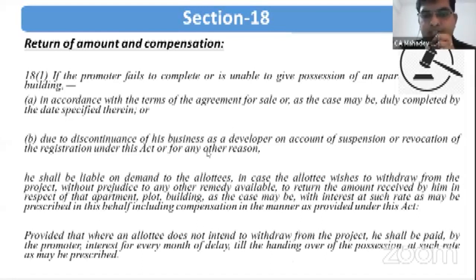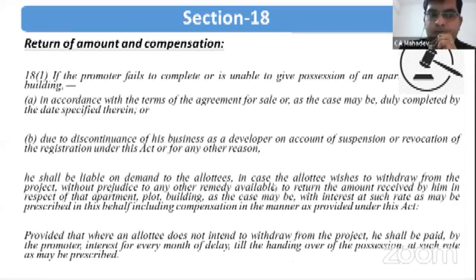Suppose the promoter has executed an agreement for sale and mentioned a particular date to give possession, and on that date he fails to give possession, then what would be the position of the allottee, and what will be the consequences? Section 18 talks about that.